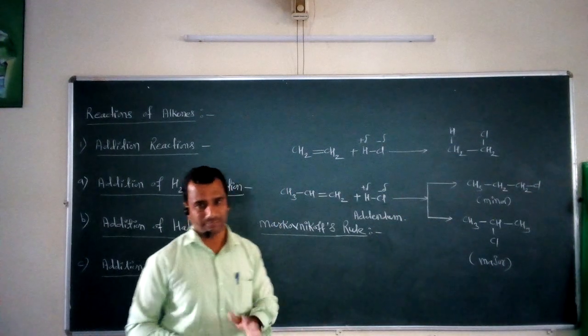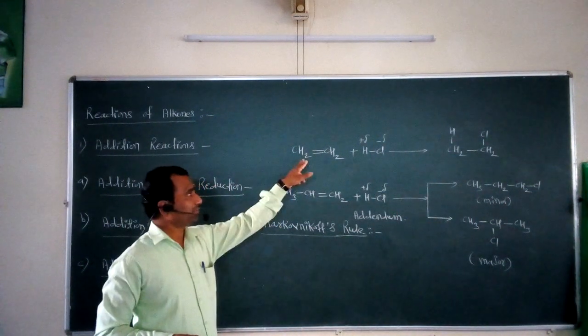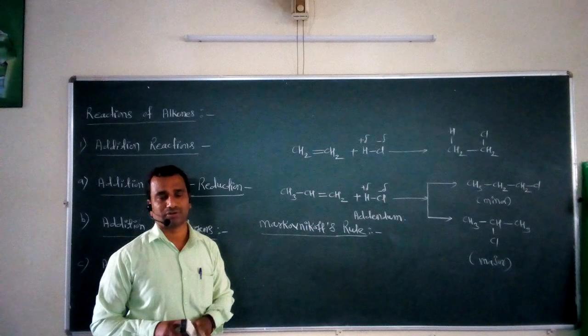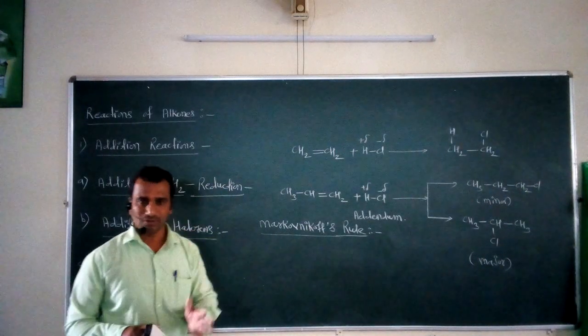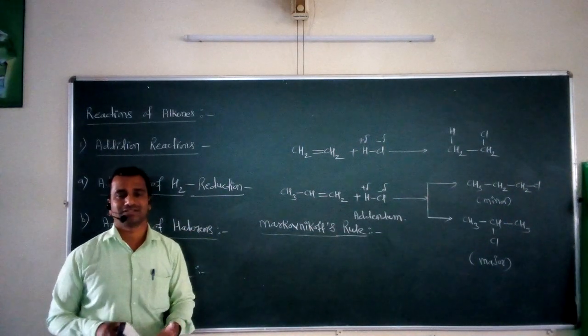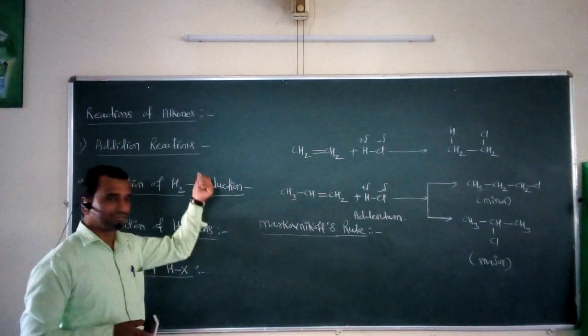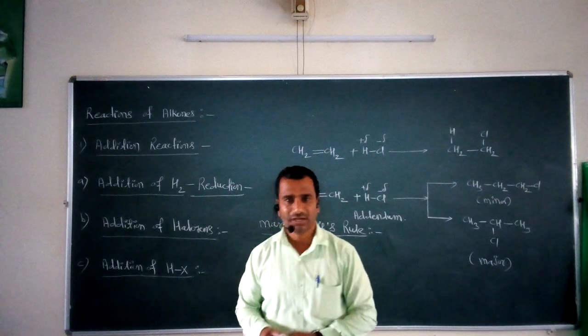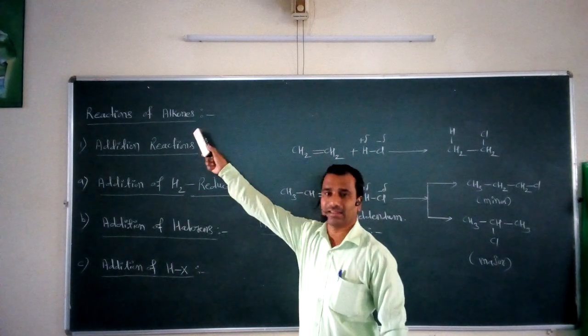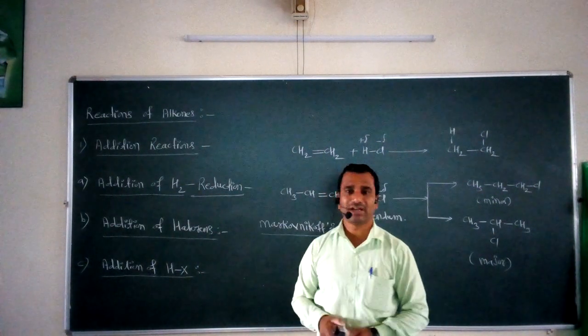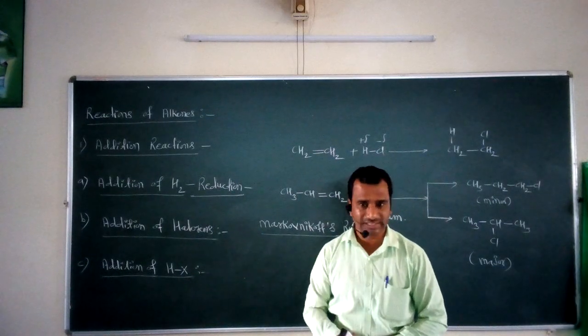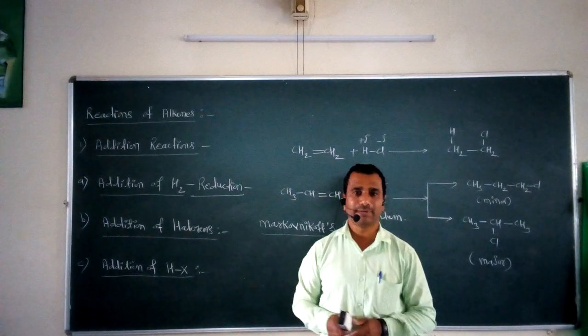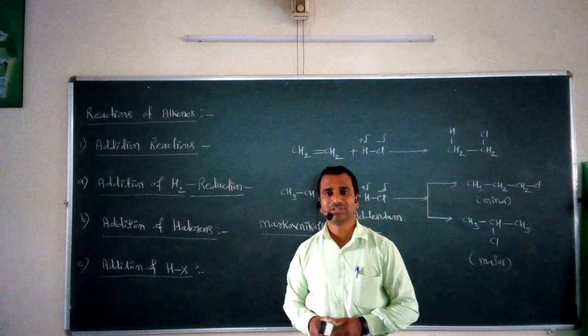While in the case of a symmetrical alkene, only one type of product formation can take place. So this is the third important reaction, called addition reactions, given by alkenes. In today's lecture, we started a new point from the alkene chapter, called the reactions of alkenes. This point may be called the chemical properties of alkenes, and in this, two different types of reactions can be shown by alkenes. One is called addition reaction, the second is called cleavage reaction.